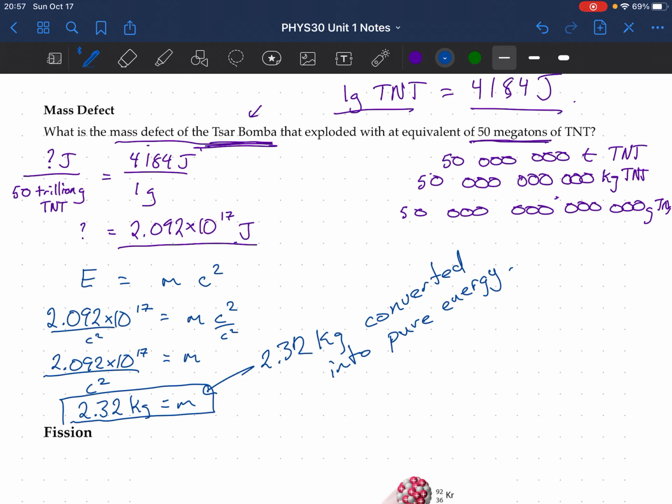They would weigh 2.32 kilograms less than 2,000 kilograms, 1,997.7 kilograms. Now I don't know if this is actually the weight. After explosion, you have to gather up all the bits and pieces from a long way away. This is a big explosion.